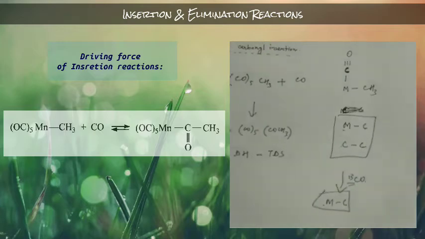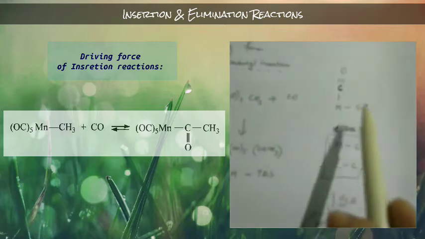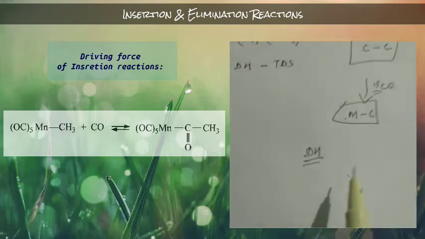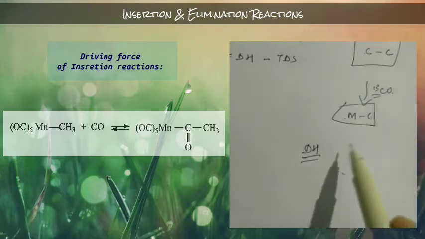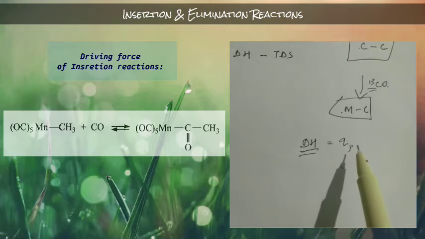We can even calculate this del H value for each bond. Del H is the enthalpy change, which is nothing but the QP, the amount of heat required.